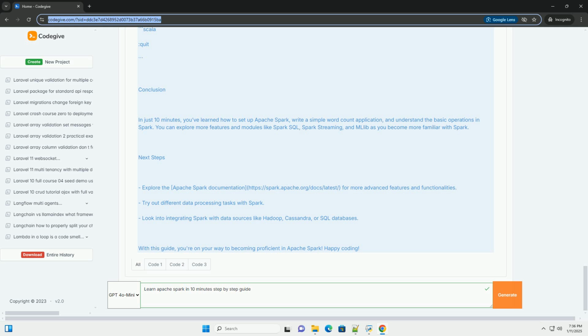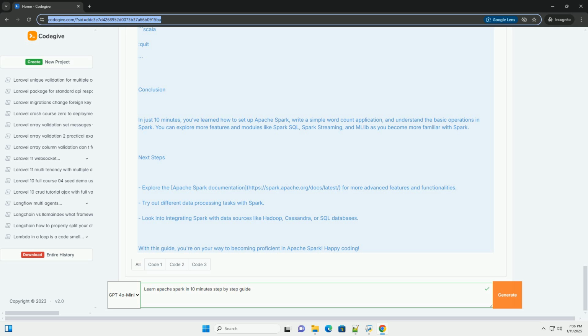Step 3, explanation of the code. sc.textFile reads a text file and returns an RDD, a resilient distributed dataset, representing the lines in the file. flatMap splits each line into words and flattens the result. map transforms each word into a tuple, (word, 1). reduceByKey combines the tuples by key, the word, and sums up the counts. collect returns all the elements of the RDD to the driver program. foreach iterates through the results and prints each count.